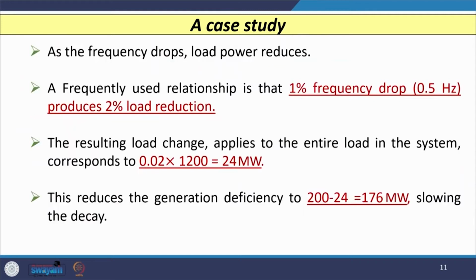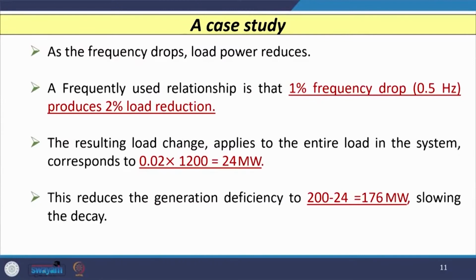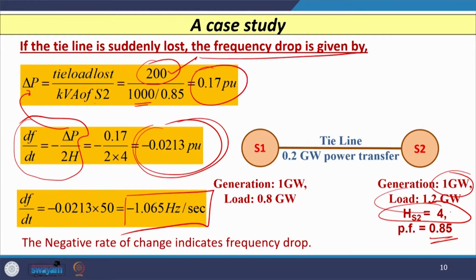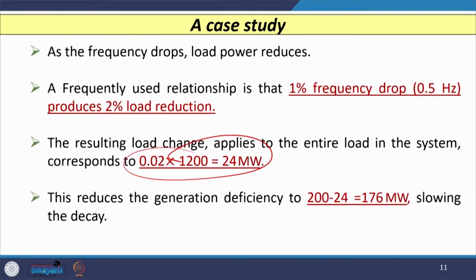As the frequency drops, load power also reduces. We can say that a 1% drop in frequency is going to produce a 2% reduction in the load. If there is a 2% reduction in load, then 2% of 1200, that is the capacity of the load available on the S2 group of generators, gives 24 megawatt of load that has to be reduced. With reference to our total generation, that is 200 minus 24, so 176 megawatt of generation deficiency is there.